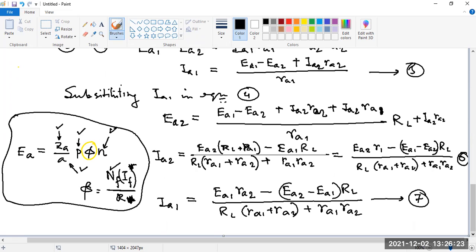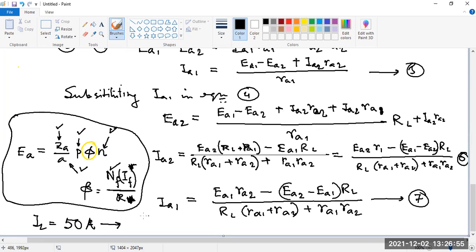So if there is a slight mismatch, then what happens? That we have to understand here. If two machines are identically the same, all the parameters are the same, then what will be the problem? What will be the current sharing? Let me know. Suppose the load current IL is 50 ampere.